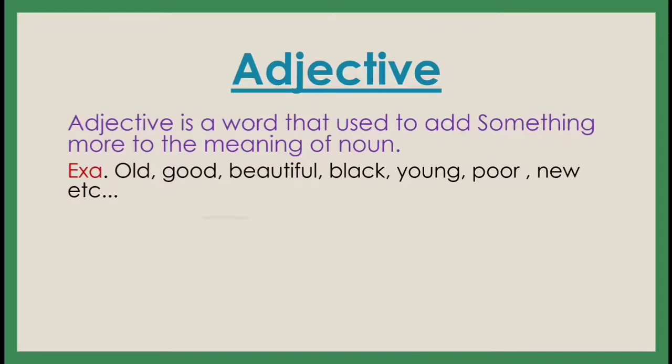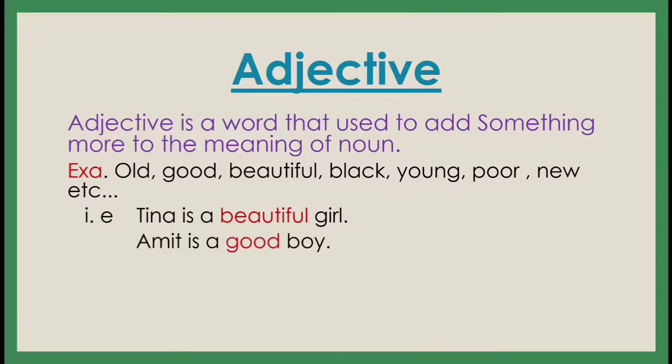These words are called adjectives. See the example. Tina is a beautiful girl. Now Tina is a girl, but Tina is a beautiful girl. So girl is a noun, and beautiful adds something more to the noun. Understand? Girl, yes, but what kind of girl? Beautiful. So beautiful is called an adjective. Amit is a good boy. See, Amit is a boy. Boy, yes, but what kind of boy? Good.